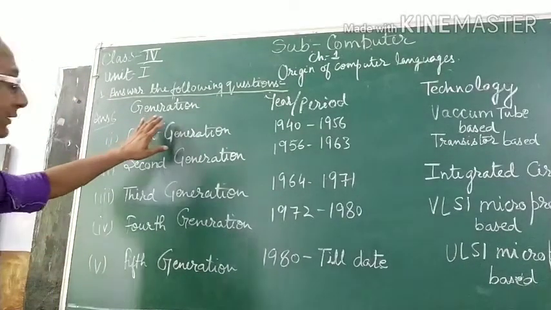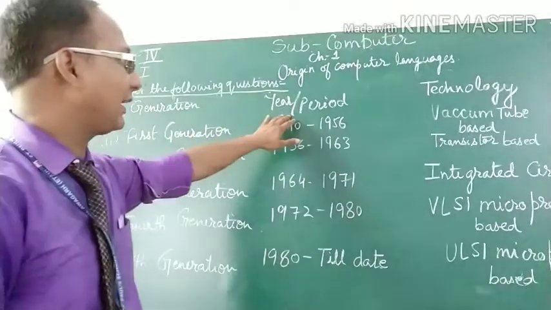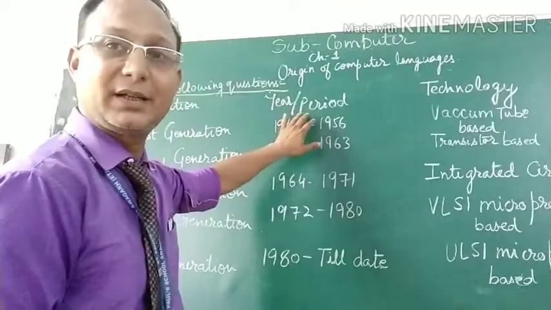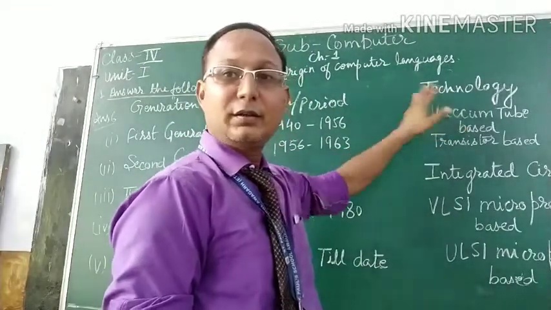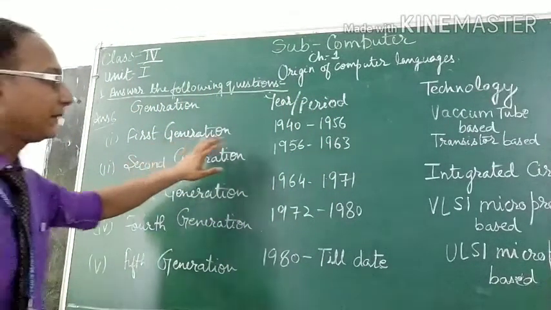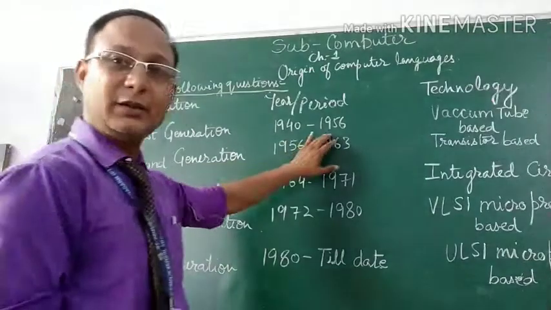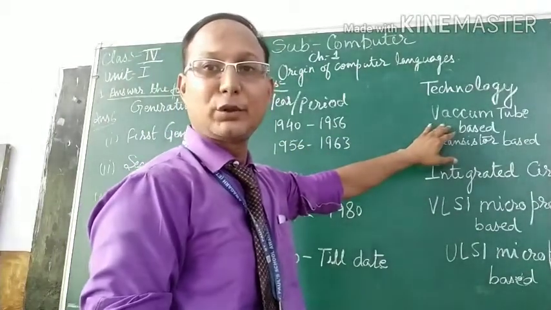Now you have to make this chart. In the first line you have to mention the generation. In the second line you have to mention the year or period. In the third you have to show the technology for the generation. Now in the first generation the period was 1940 to 1956. Okay. The technology used was vacuum tubes.